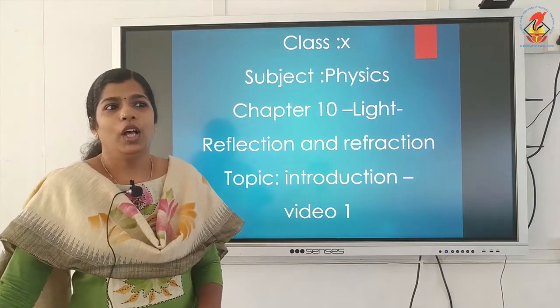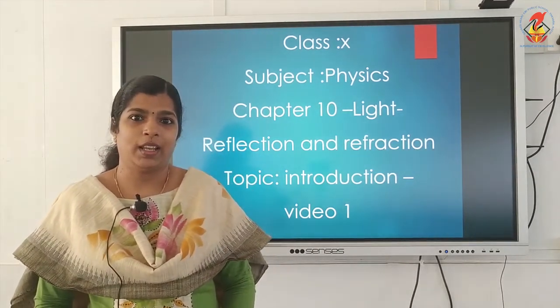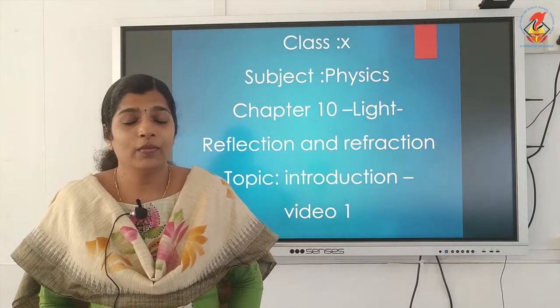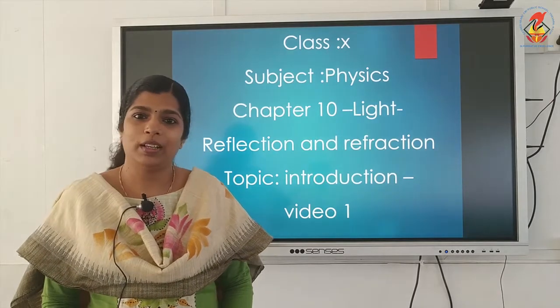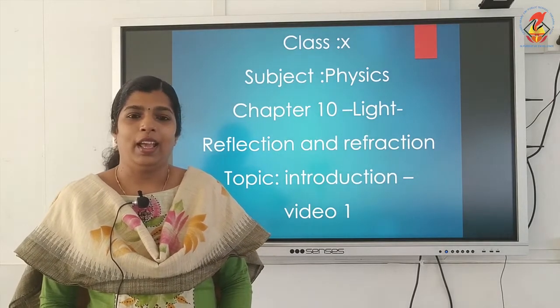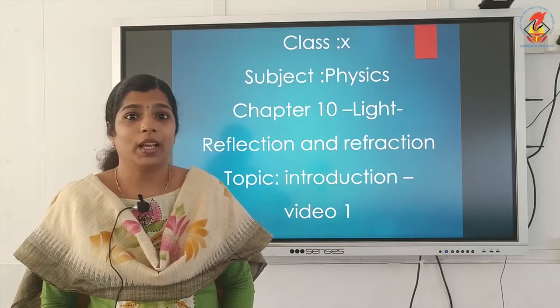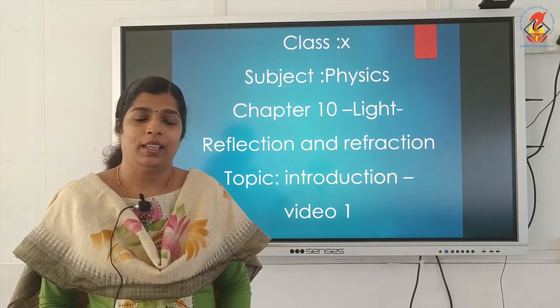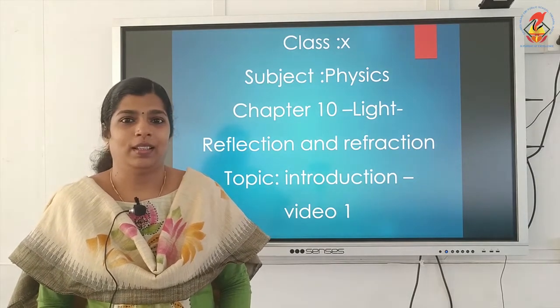Now, how are we able to see things around us? The light will fall on that object and it will be reflected back. If that reflected light is received by our eyes, then we will be able to see that object.